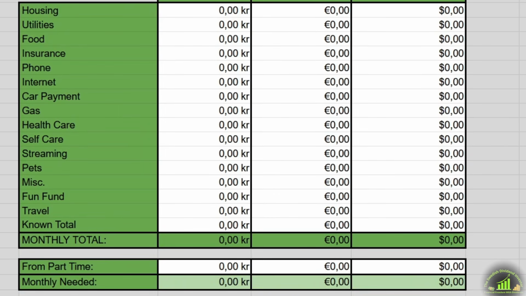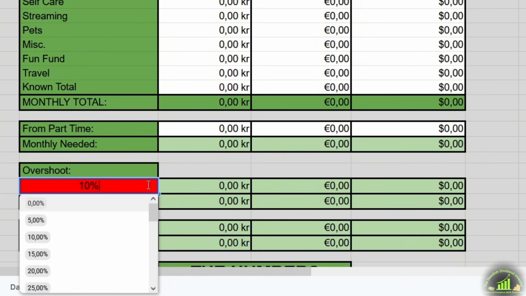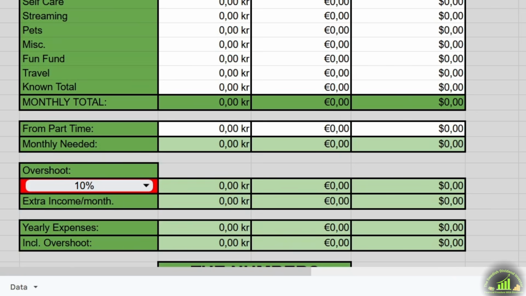I added a row for part-time income. Like I said before, some people only want a partial FIRE, or maybe you have a pension. If we don't have a part-time job, we simply leave it at 0. Next is the overshoot. This is our margin of safety, since retiring on the exact numbers we need is like asking for trouble. Surprises will happen, and not always pleasant surprises. The overshoot is just another input. If you don't want to use it, put it on 0.